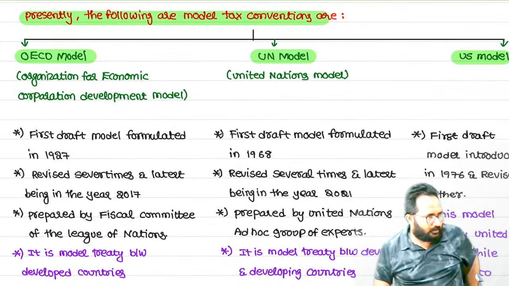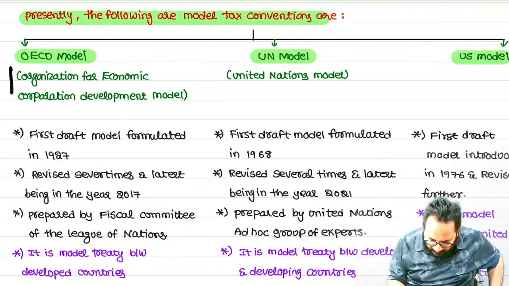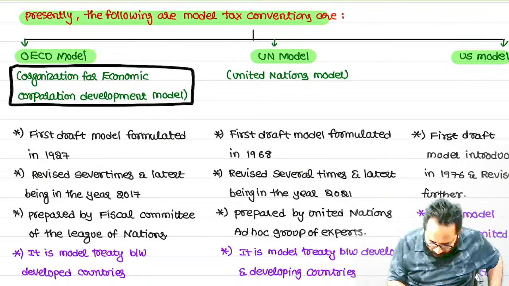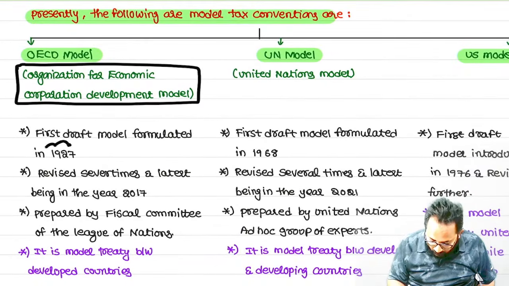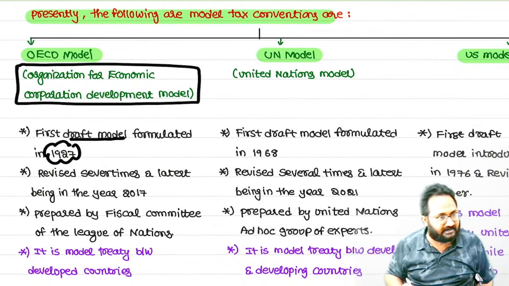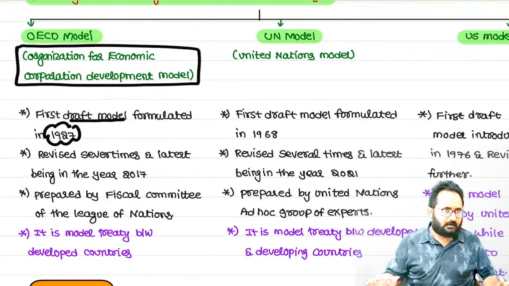Okay. Now I will tell you the first, OECD full form: Organization for Economic Cooperation and Development Model. When was it introduced? In 1927, the draft model was introduced.